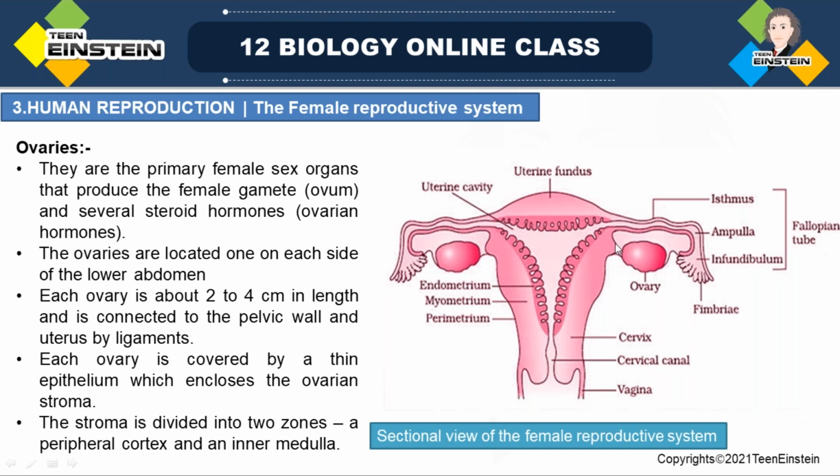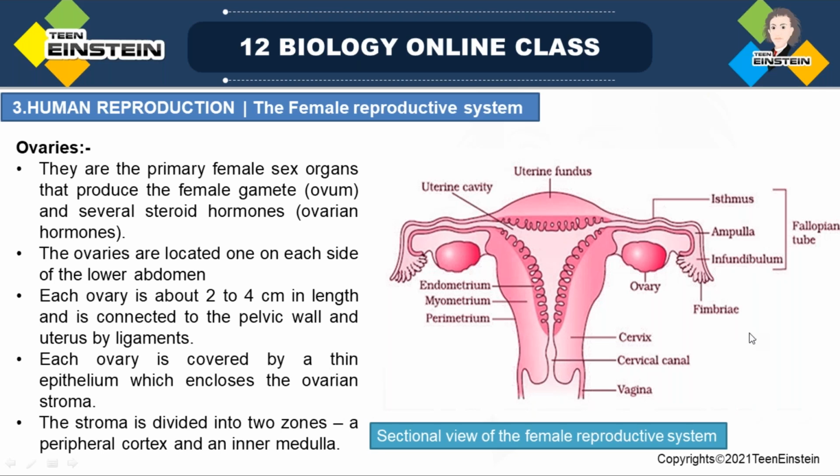Here there are a series of ligaments. You can see some ligaments attaching the ovary in its position. It is not a separate one. It is attached by a series of ligaments that hold the ovaries in position.